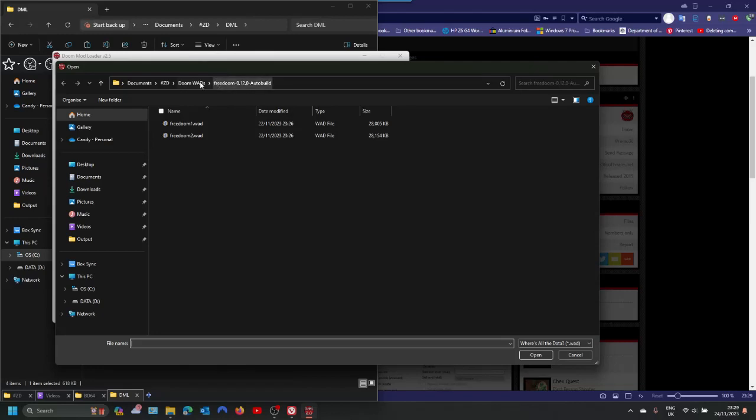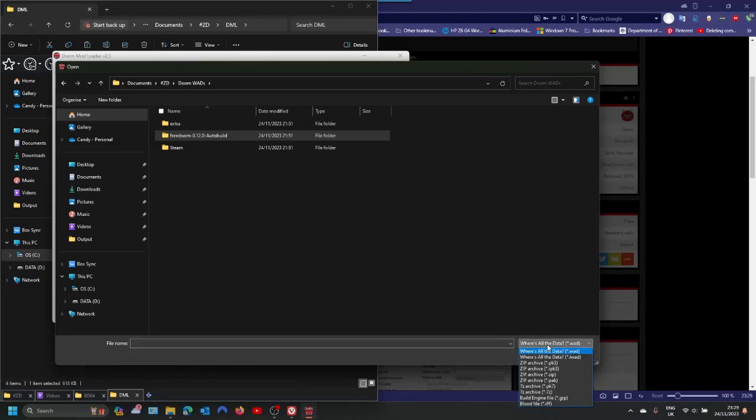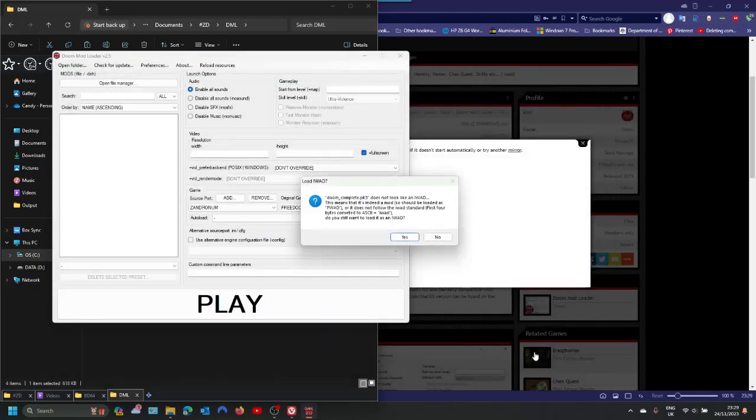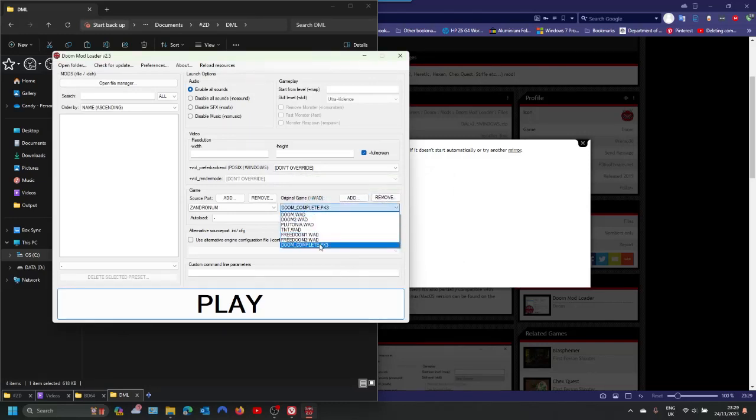That will also work. So just go back and change the filter to PK3. There it is. It'll come up with this warning window. That's fine. It will run. It's just a substitute for the combination of Doom, Doom 2, Plutonia, TNT. And if you have it, the master levels, No Rest for the Living, and a few other ones as well. For this, I'm just going to show you with the Freedoom 2.